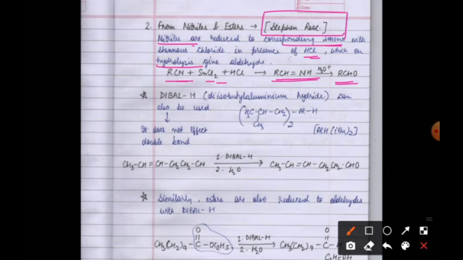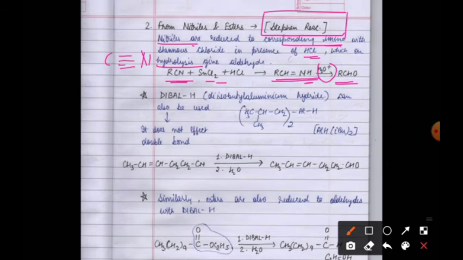So what do we take? We take nitriles, RCN, plus SnCl2 plus HCl. First the C triple bond N will break, and H will attach on this side and H on that side. Then we do hydrolysis and get the final product, RCHO.